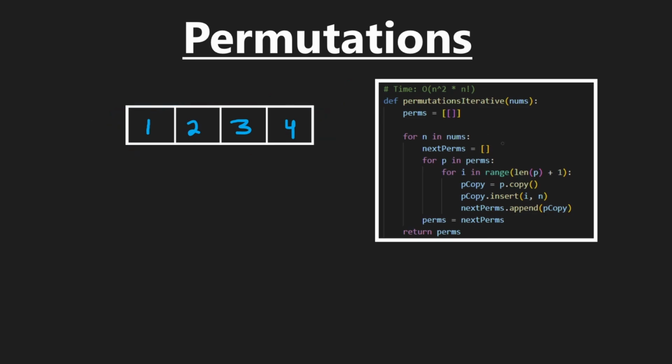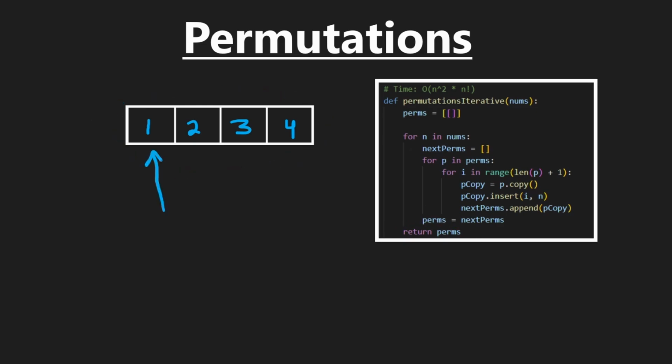So what we here say is this is our next list of permutations. This is our original list, and next we're going to build the permutations with all one values, and then this is going to be our list of permutations, and then the next list of permutations we try to build is with two values and then three values. What you can see we're doing is after we build the next list of permutations, we're assigning that to our regular list of permutations, and then we start the cycle over again until we've built it with all of these values, and then we would return that.